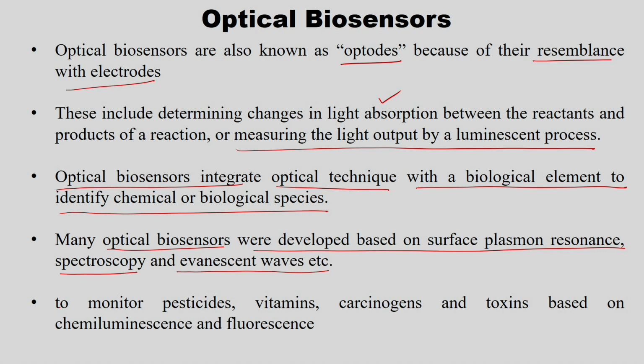Optical biosensor is used to monitor pesticides, vitamins, carcinogens, toxins based on chemiluminescence or fluorescence technique. So, optical biosensors are similar to electrodes, but here it uses the light absorption between the reactants and products to measure the analyte concentration using a luminescent process. So, it can be measured using spectroscopic or evanescent waves or surface plasmon resonance. So, it monitors pesticides, vitamins, carcinogens and toxins based on chemiluminescence or fluorescence technique.